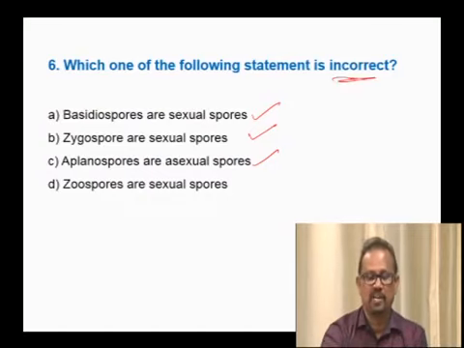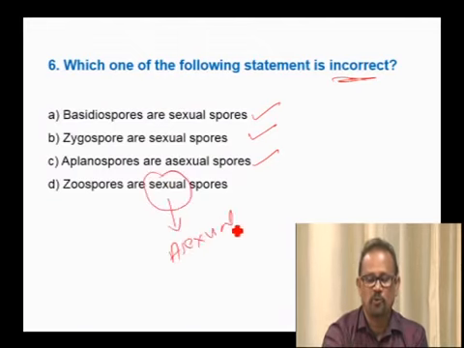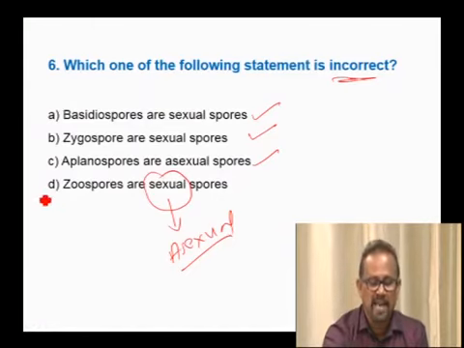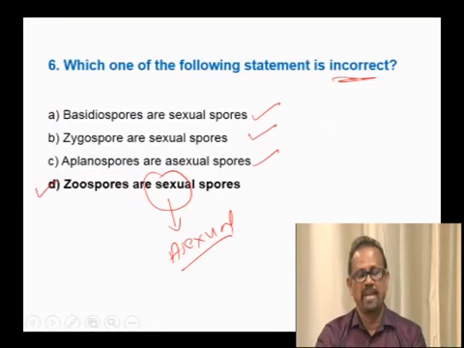The incorrect statement is that zoospores are sexual spores. Actually, these are not sexual spores. These are asexual spores found in algae. So, zoospores are asexual spores. Therefore, with respect to the above question, the answer is D. So, D is the answer.